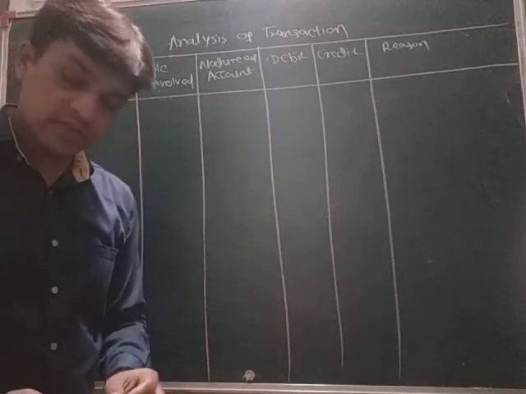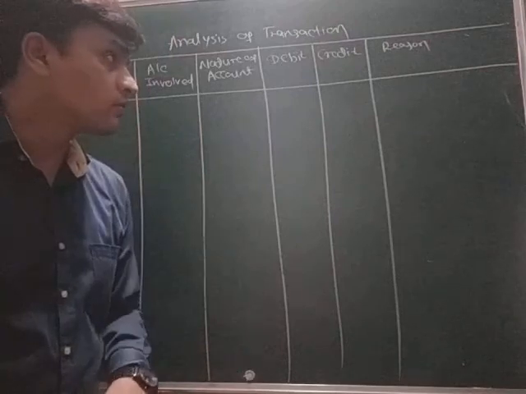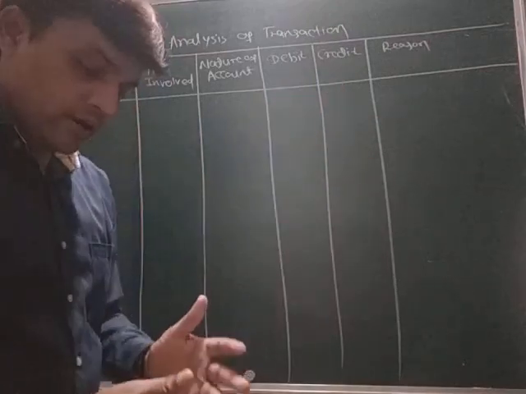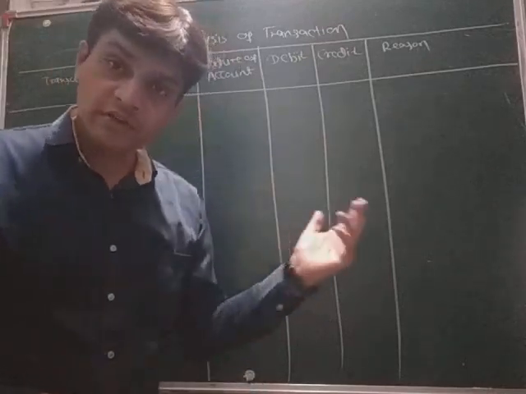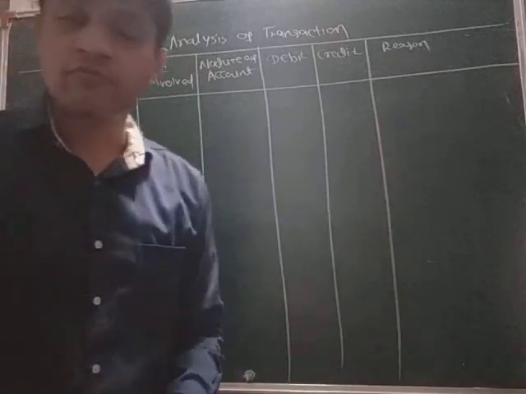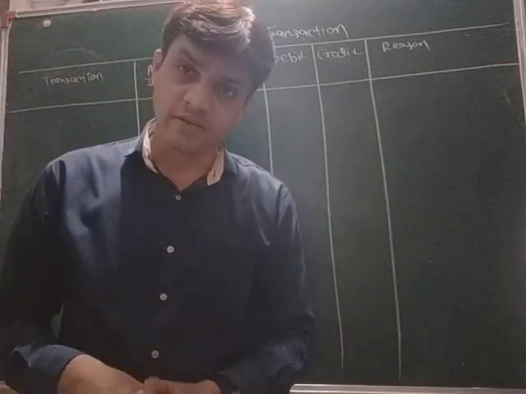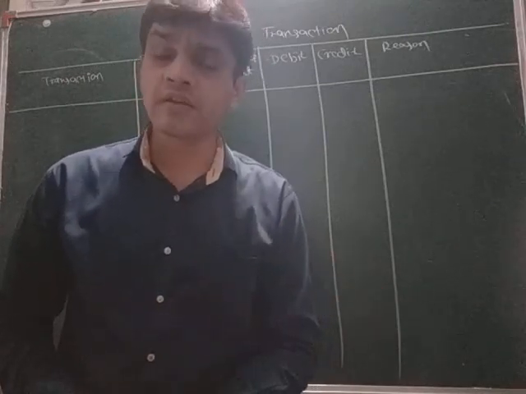Nature of account means is it personal, is it nominal, is it real, that I will mention here. Debit and credit, which account is going to be debited and which account is going to be credited, that I will mention here. And the reason why they are debited, why they are credited, all these things I will mention here. So now we will start the question.